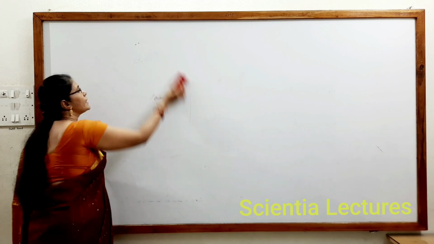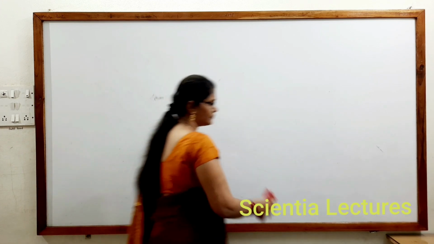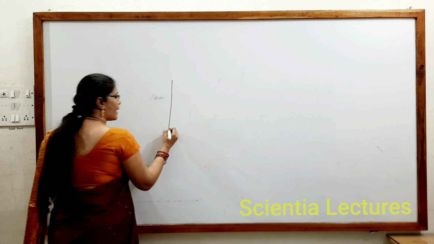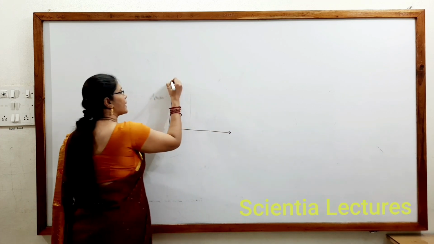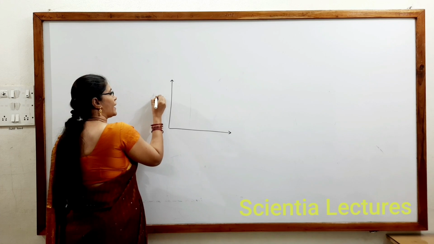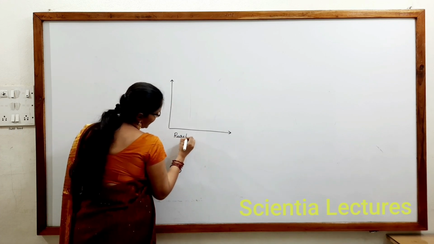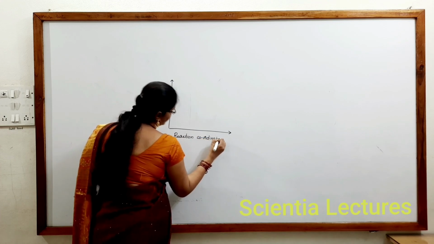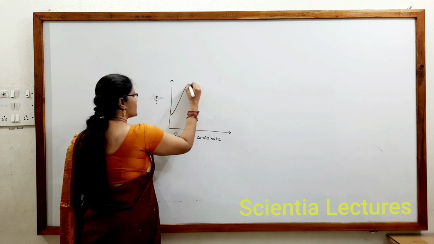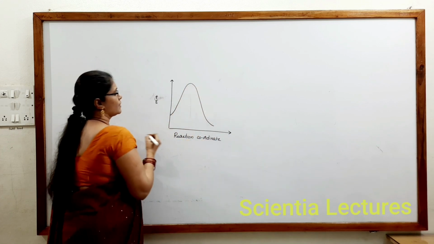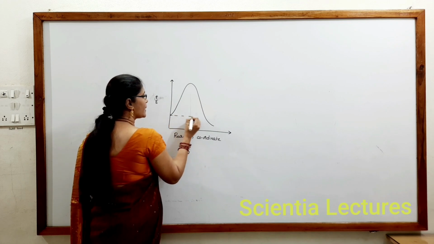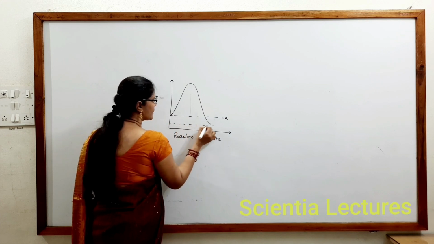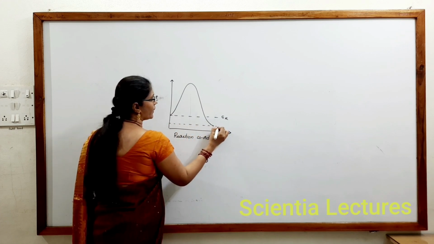Let us see this in terms of a graph. In the graph, the y-axis is energy and the x-axis is reaction coordinate. Suppose we observe the graph like this: this indicates the energy of reactant and this indicates the energy of product.